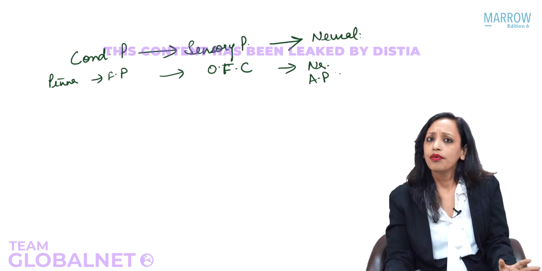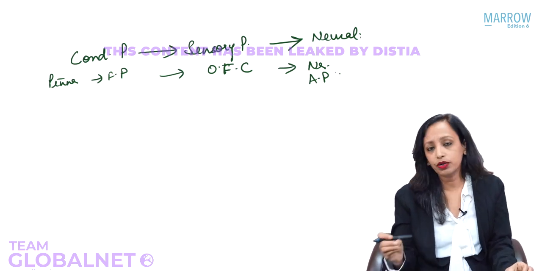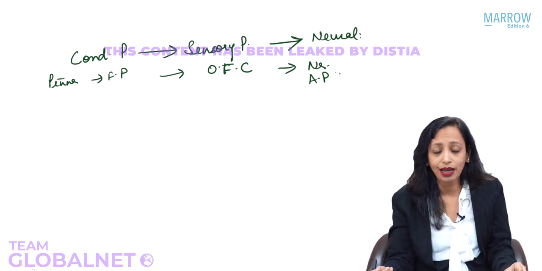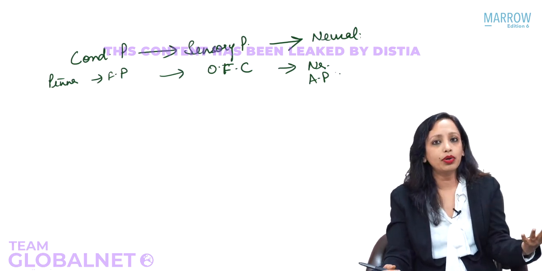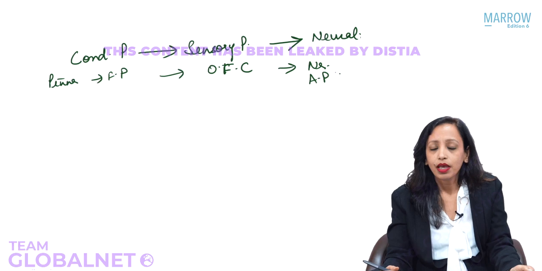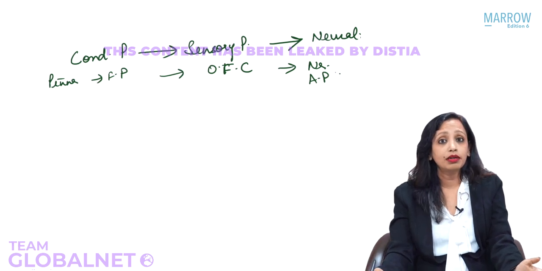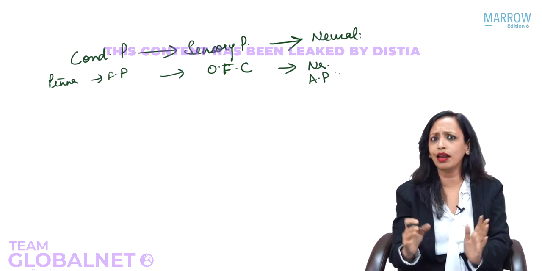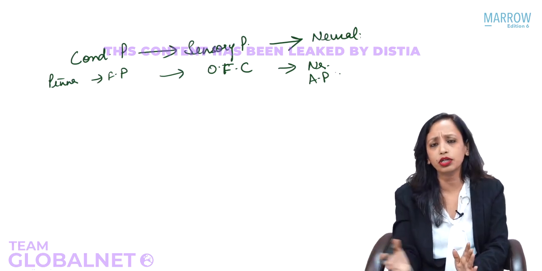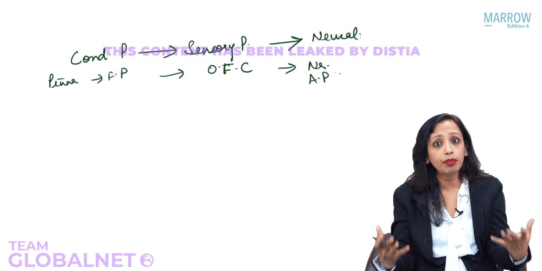Now, when the sound is collected in the pinna, it is transmitted to the external auditory canal. Ultimately, the transduction of sound takes place in the inner ear. Then what at all is the need for the middle ear? Why not have the sound directly collected from the pinna, transmitted to the external auditory canal and ultimately sent to the inner ear for transduction of sound? Why at all the need for the middle ear?